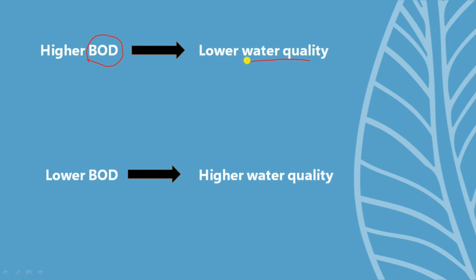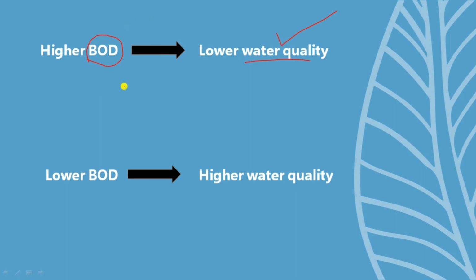Because a higher BOD means more organic matter or biological waste present in the aquatic ecosystem. So more dissolved oxygen is needed by the microorganisms to decompose it. That will affect the aquatic life and lower the water quality. Hope you guys get it. A higher BOD means lower water quality.